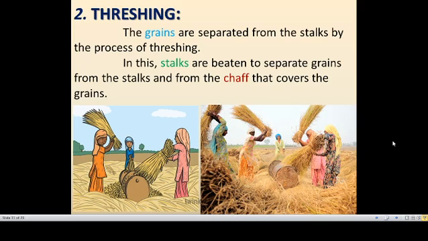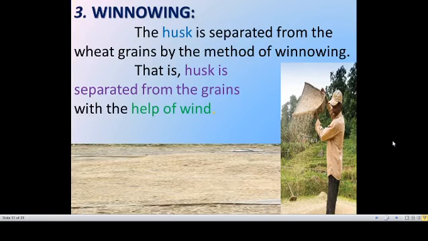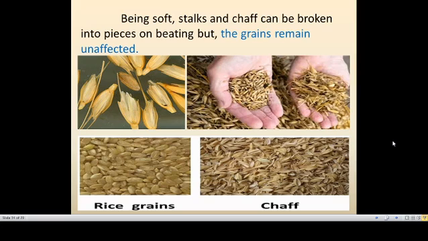If you take rice, the lightweight thing that covers the grains is called chaff. So by beating, we can separate the grains from the stalk and chaff. You can see in this picture that chaff is the outer covering of the grains. So this is the grain. In this chaff the grain will be present inside it.